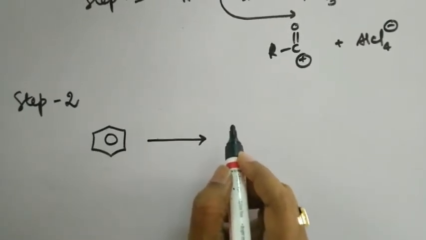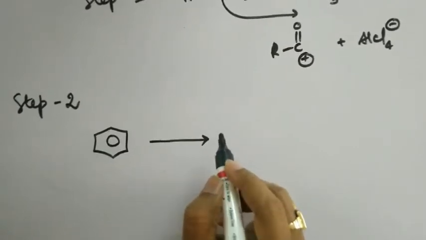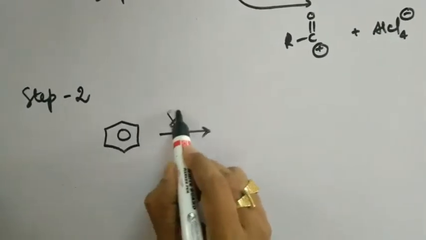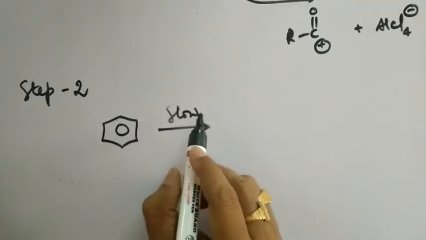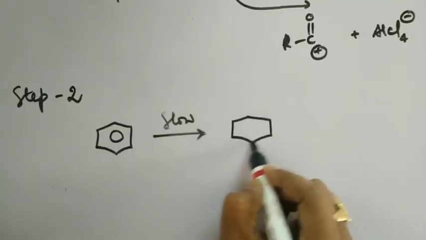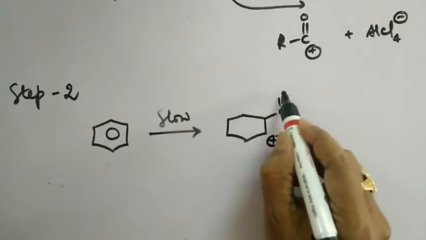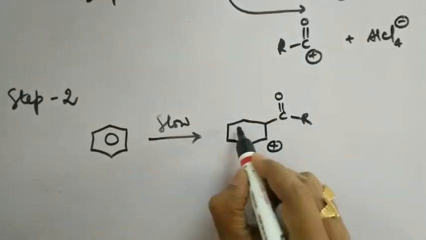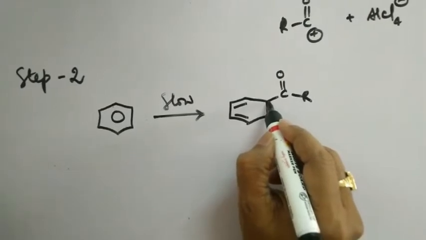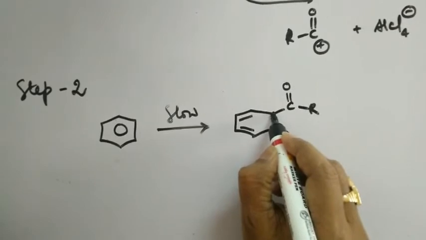See, this is similar to the alkylation of benzene mechanism by Friedel-Crafts reaction. Therefore, I am not writing all the steps here. I am writing only the last step. And we know pretty well this step is the slowest step or rate determining step of this reaction. So what is the product obtained here in this step? In this step, the product obtained is an intermediate carbocation with the acyl electrophile substituted like this, and the two pi bonds are located. And we know very well there is a hydrogen at this particular carbon because this is an sp3 carbon.